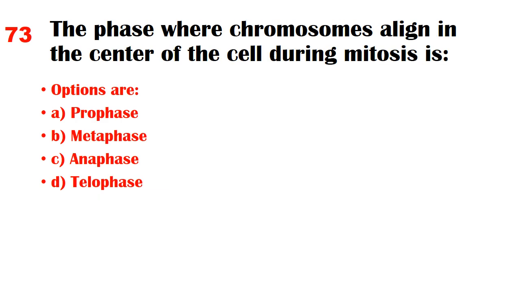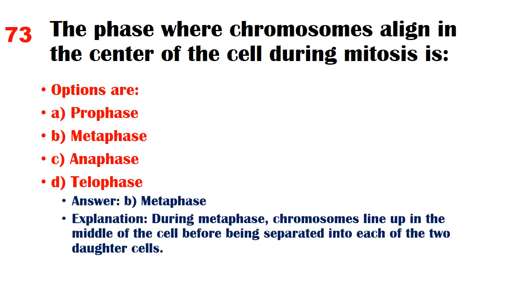The phase where chromosomes align in the center of the cell during mitosis is. Options are A. Prophase, B. Metaphase, C. Anaphase, D. Telophase. Answer. B. Metaphase. Explanation. During metaphase, chromosomes line up in the middle of the cell before being separated into each of the two daughter cells.